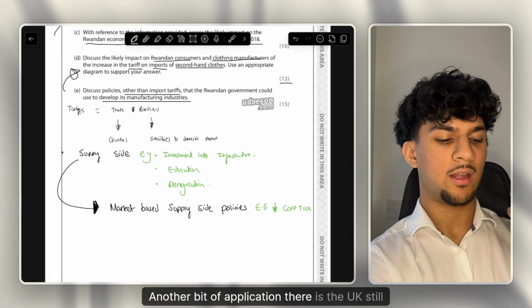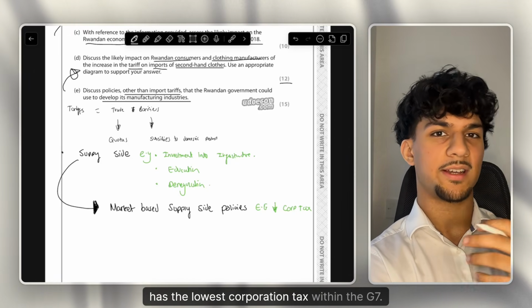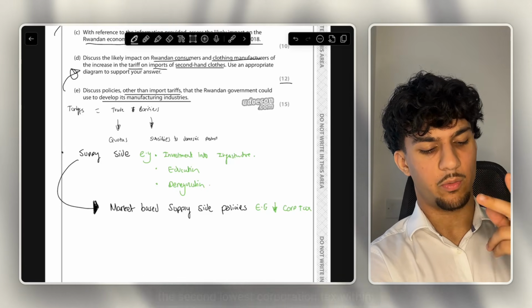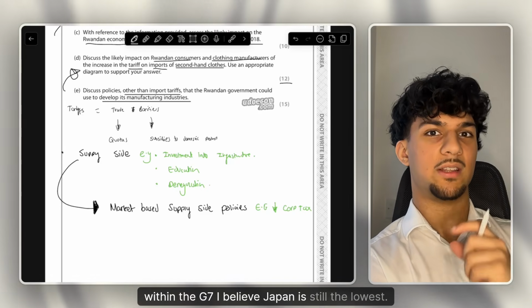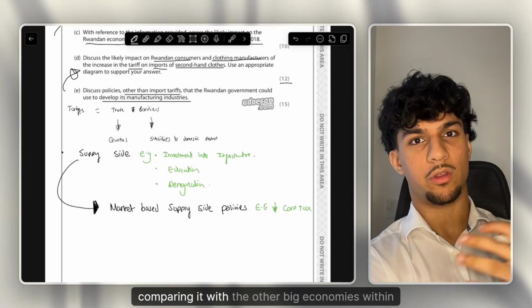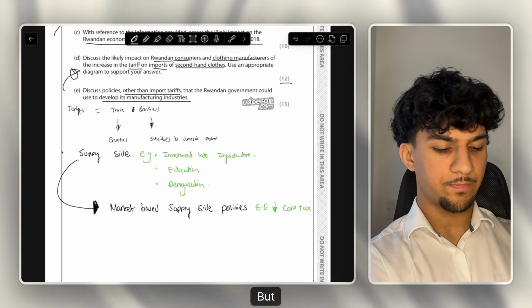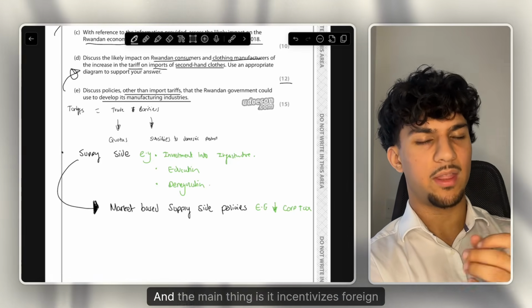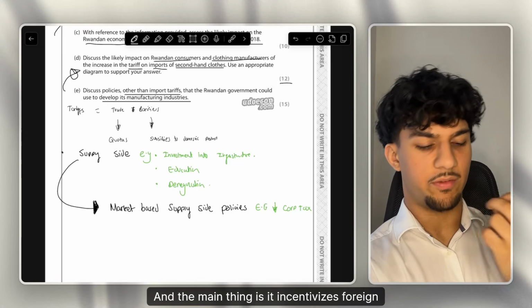Another bit of application there is the UK still has the second lowest corporation tax within the G7. I believe Japan is still the lowest, but I think it puts things into some perspective, also comparing it with the other big economies within the world. But by reducing corporation tax, what does it do? How does it cause development? The main thing is it incentivizes foreign investors.